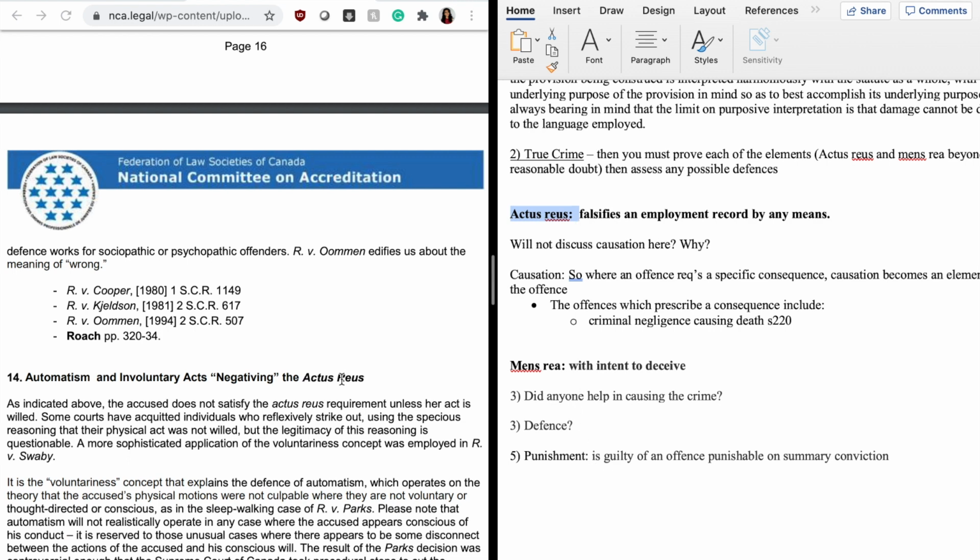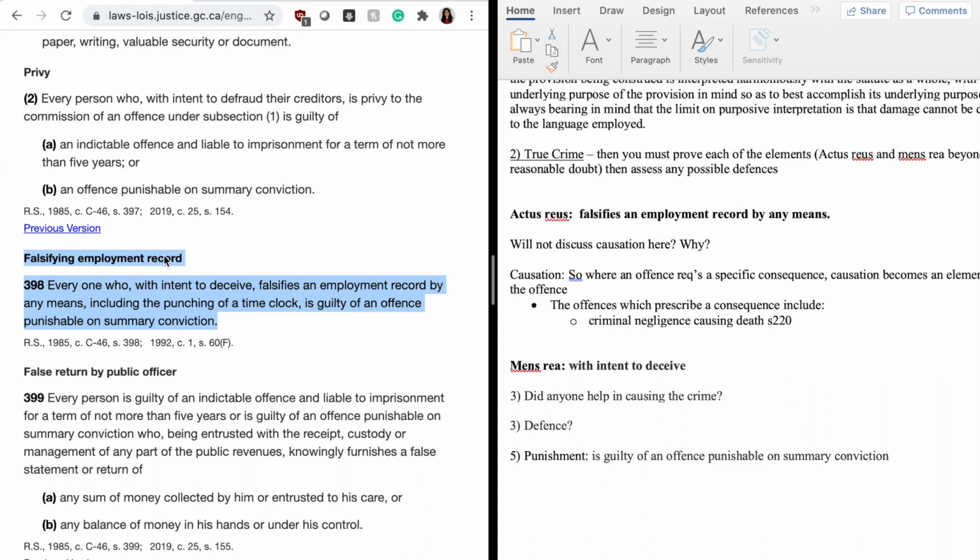And the last thing is that whenever you are interpreting the criminal code, you also want to know what is the punishment. So over here, as we were talking about section 398, if somebody is liable under this section, he or she is guilty of an offense punishable on summary conviction.